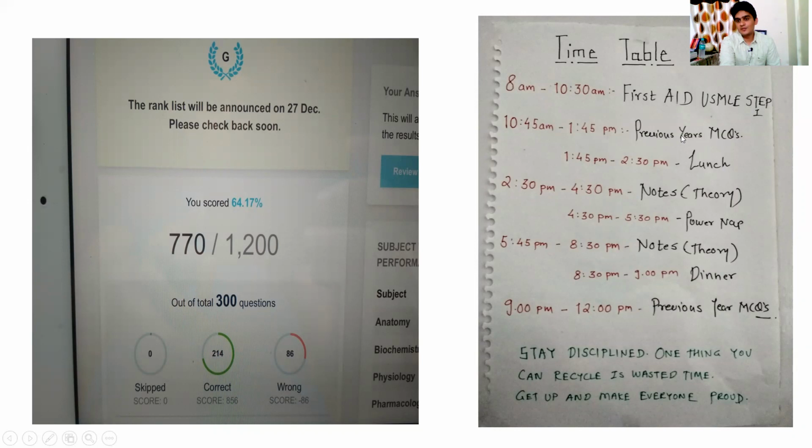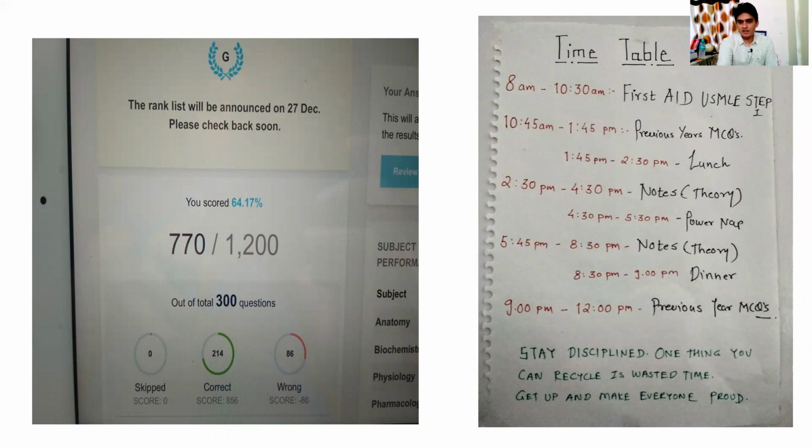I started my day with MCQs, and after that, reading USMLE First Aid, because I had read my notes so many times. I just wanted to add this USMLE First Aid to my prep. So you can see that the day used to start with MCQs and end with MCQs, because I had realized by that time that to avoid silly mistakes, I have to solve more MCQs, and that is key.